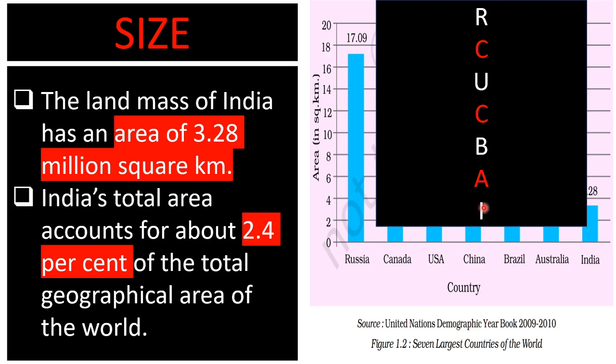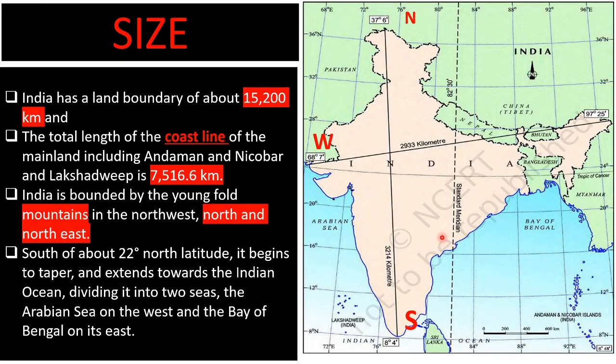Now here we are going to see the land boundaries and the coastal boundaries. We have 15,200 kilometer long land boundaries, and we have a 7,516.6 kilometer long coastline from here to here. It also includes the Andaman and Nicobar and Lakshadweep Islands. In the north and northeast we have the Himalayan mountains, and in the south we have the Indian Ocean, which is divided into two branches of sea. Here we have the Bay of Bengal, and on the western side we have the Arabian Sea.